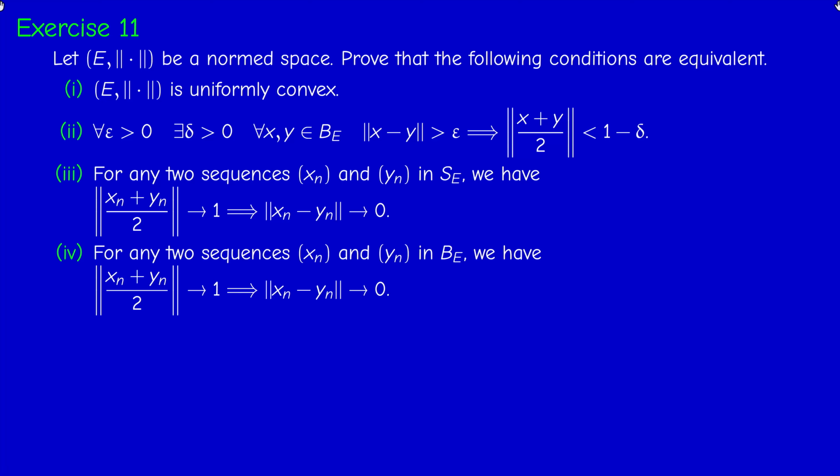Then the hardest step is to prove that 3 implies 4. 4 implies 3 is easy, it's trivial. But 3 implies 4 is the most difficult step.